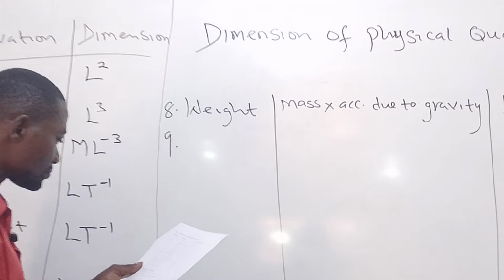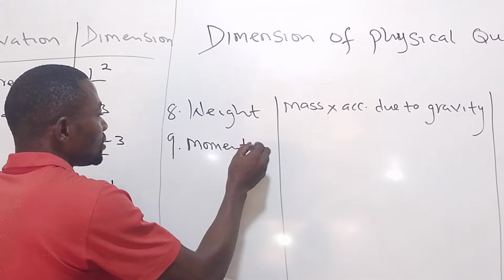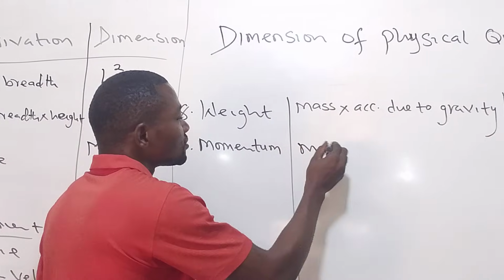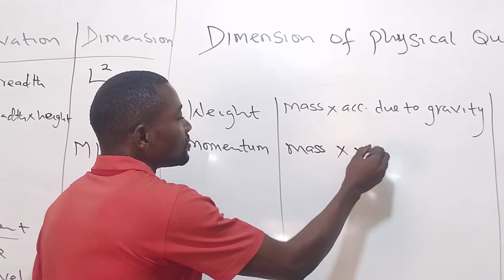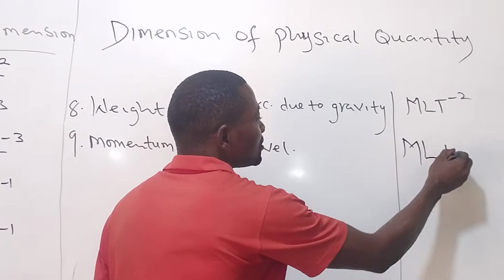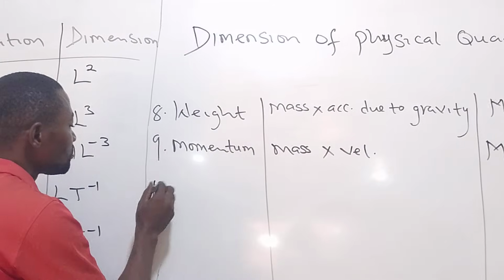Dimension for momentum. What is the formula for momentum? Because that is the starting point. Momentum is mass times velocity. Mass is M, velocity L T to power minus 1. Is it difficult?